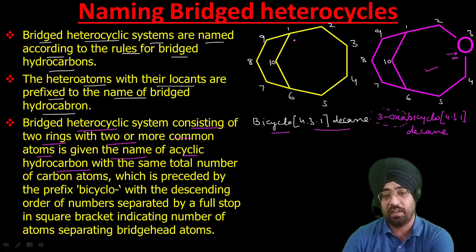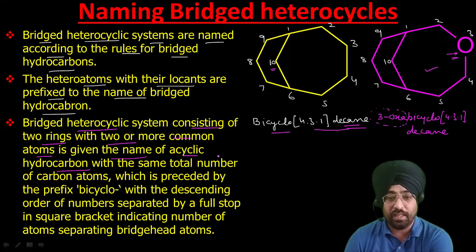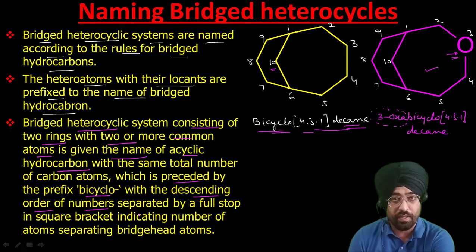Now let us count the number of carbon atoms in this hydrocarbon. It has 1 2 3 4 5 6 7 8 9 10 carbon atoms, so we have given it the name decane. An acyclic hydrocarbon with 10 carbon atoms is called decane. Then we have to add before that the prefix bicyclo. We add it, and in a square bracket, with numbers in descending order separated by a full stop, we indicate the number of atoms separating the bridgehead atoms.